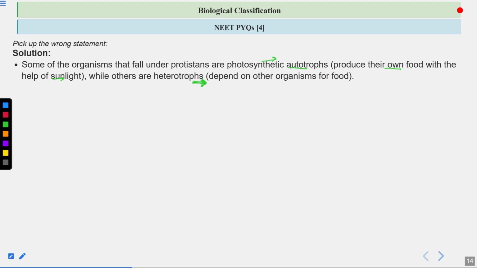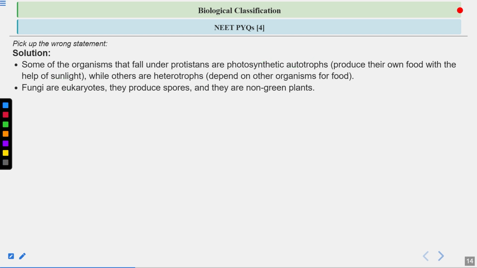So Protista include organisms that are both photosynthetic and heterotrophic. You should remember the examples: diatoms are photosynthetic autotrophs; protozoans and slime molds are heterotrophs. Euglena are both autotrophs and heterotrophs, depending on the presence or absence of light.